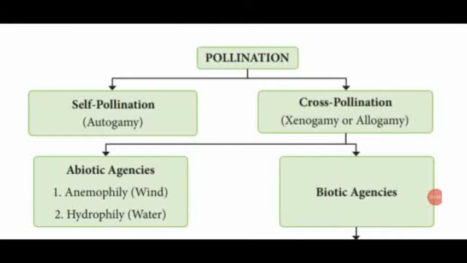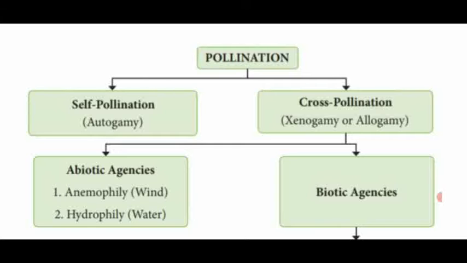Dear students, this is the pollination flow chart. We have already seen it in the previous video class. Pollination means transfer of pollen grains from the anther to the stigma of the same flower or a different flower of the same species. This pollination is divided into two types: self-pollination and cross-pollination. Self-pollination is otherwise named autogamy. Cross-pollination is named xenogamy or allogamy.